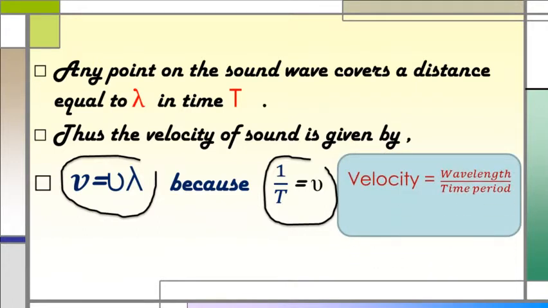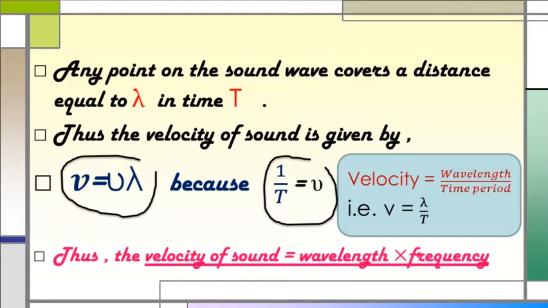And velocity equals wavelength upon time period. That is, v for velocity equals lambda for wavelength upon time period t. That is, v equals lambda upon t. And thus the formula for velocity of sound will be equal to wavelength multiplied by frequency. Wavelength means lambda and the frequency symbol is nu.